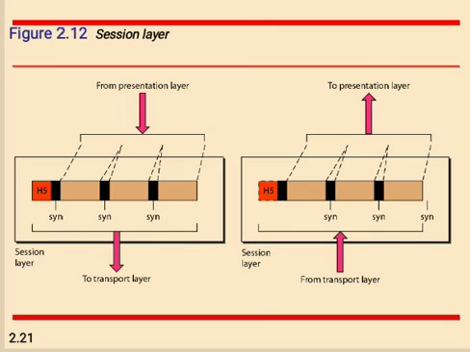These synchronization points identify whether the data is resynchronized properly or not.